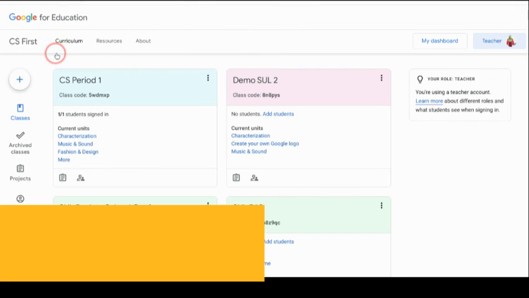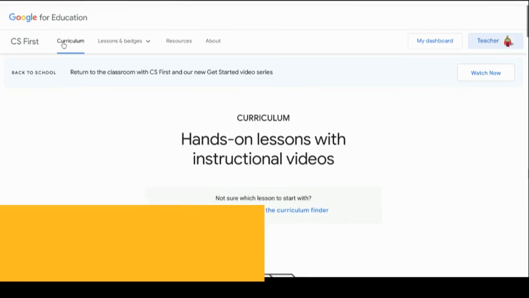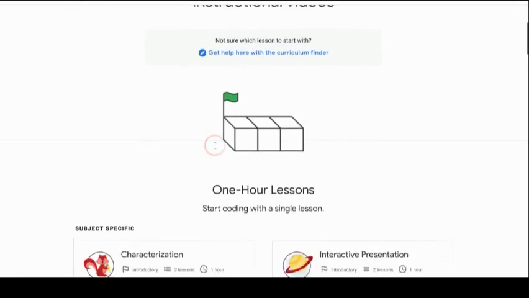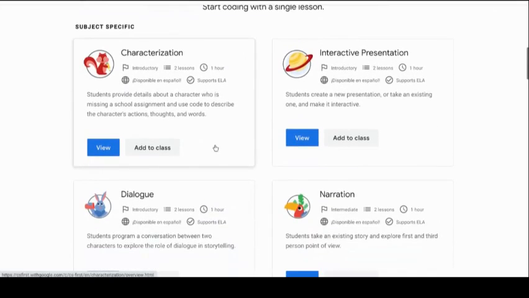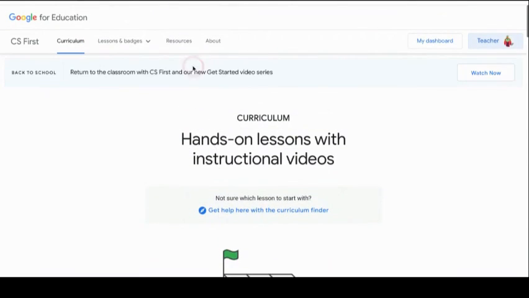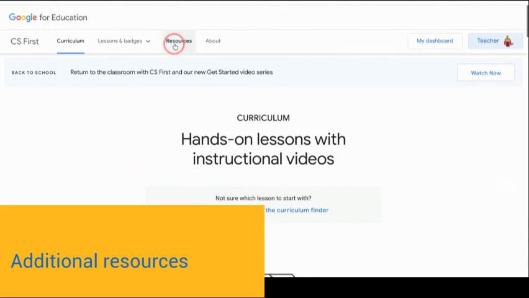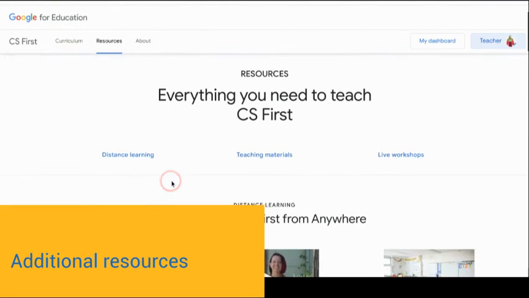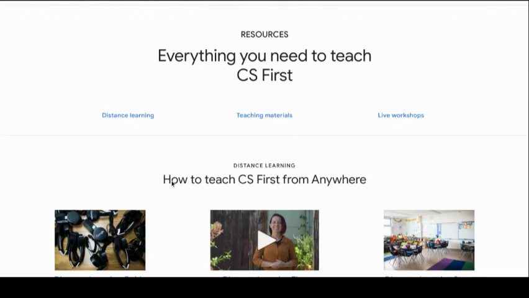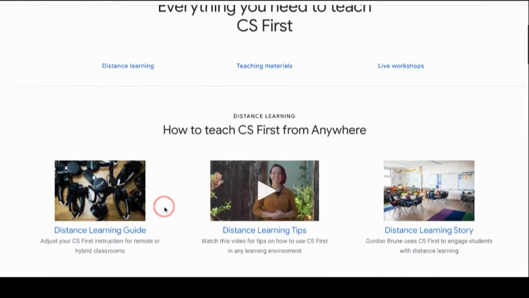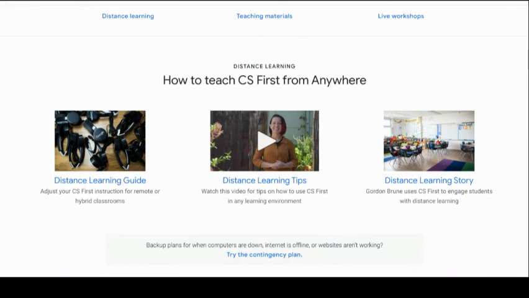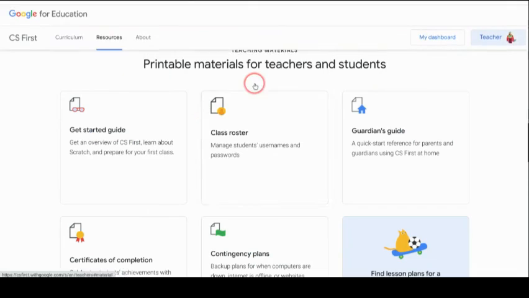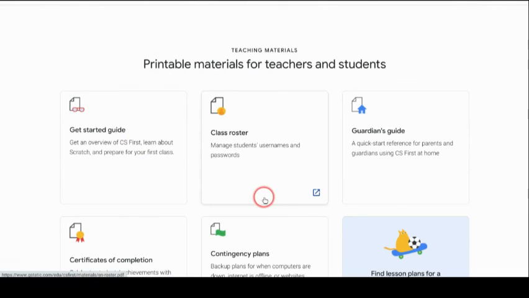When you log into CS First, you'll have a curriculum page here or a tab, and you'll be able to browse through all of the lessons and the units in here. You'll also have a resource tab, and the resources will give you some guidance for distance learning. It'll give you some videos on how you can support your students through distance learning.